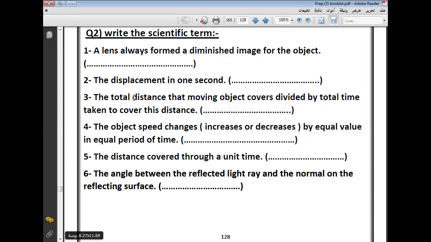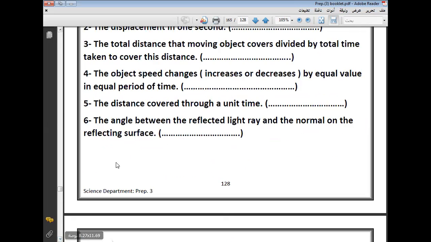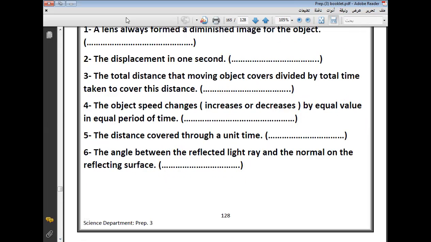Number 3, Muhammad. Okay, Muhammad, you have a problem in your network. Okay, number 3, the total distance that a moving object covers divided by the total time taken to cover this distance.